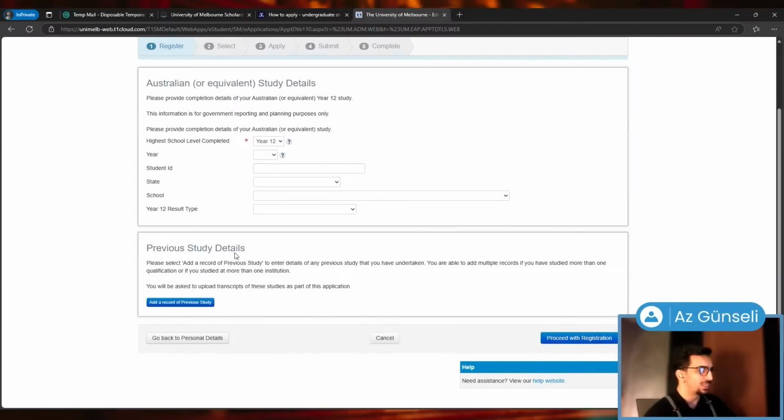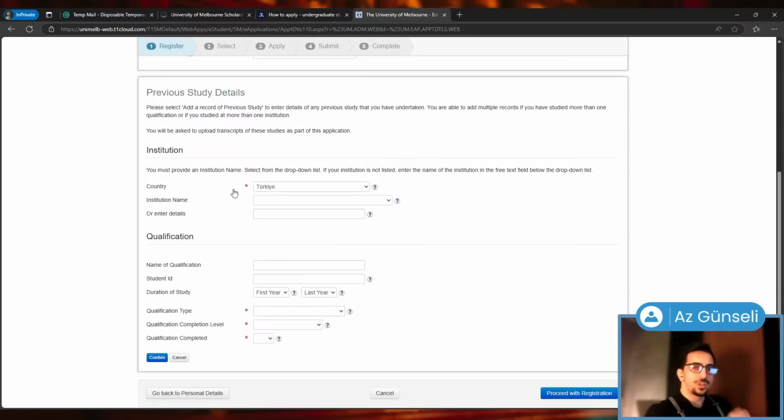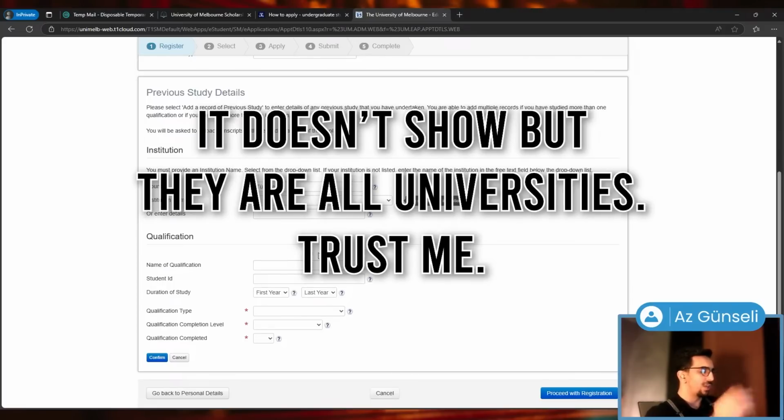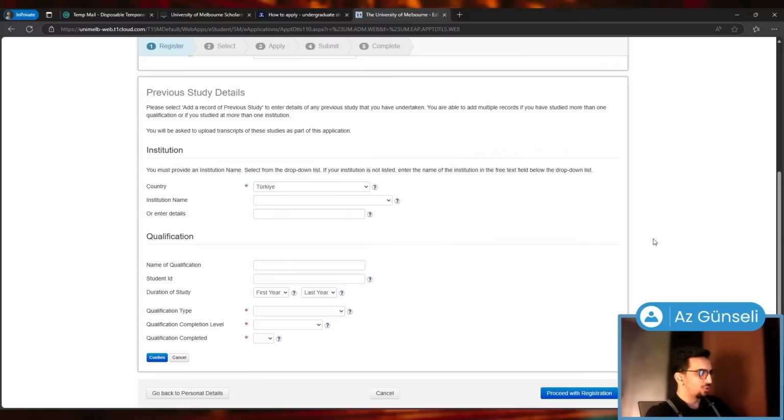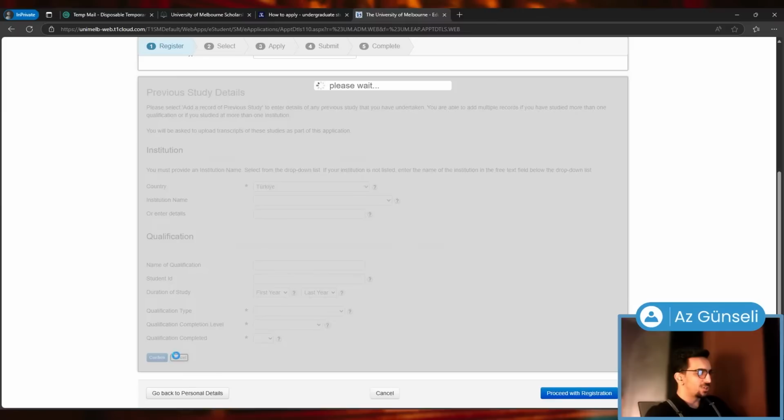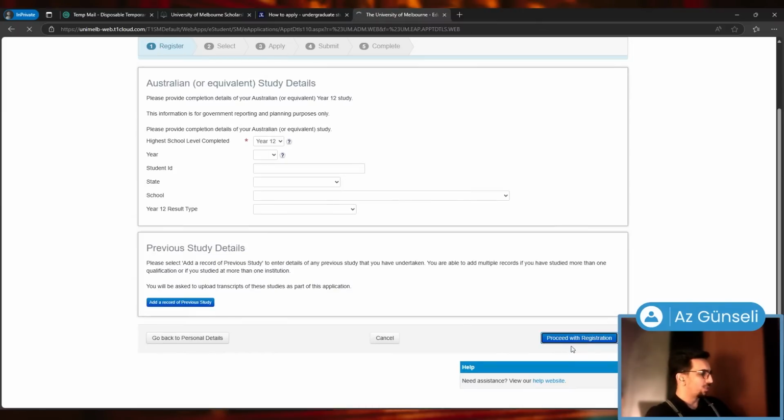And now we have previous study details. Please select add a record of previous study to enter details of any previous study that you have undertaken. You're able to add multiple records. So let's click on add a record of previous study. I've chosen country Turkey. For institution name, as you can see, these are all universities. So if you had any education in any university, you can just choose them here and give them your information. But today we're going to apply for a bachelor program, so I'm going to just cancel this one for now and proceed with registration.